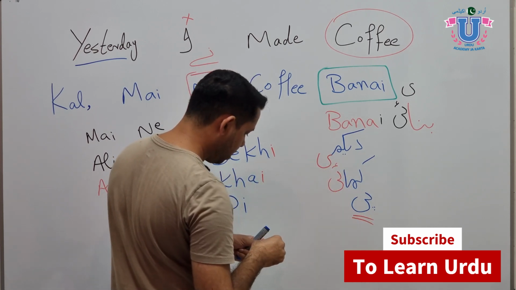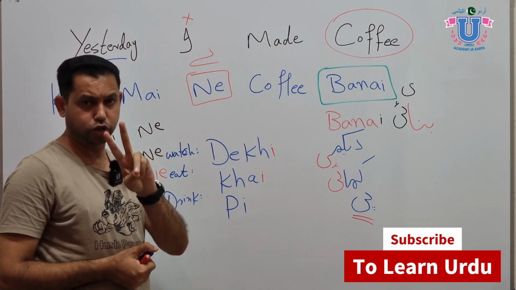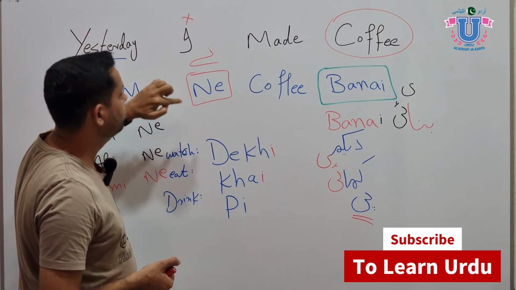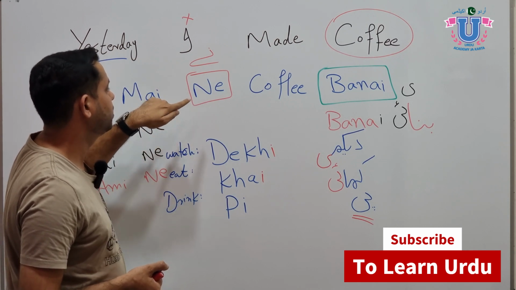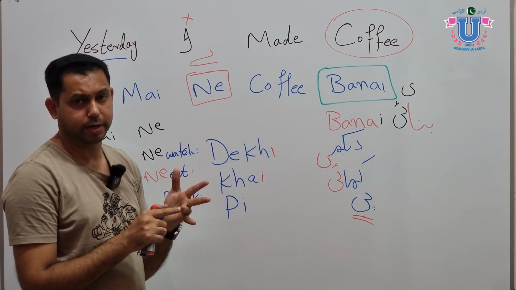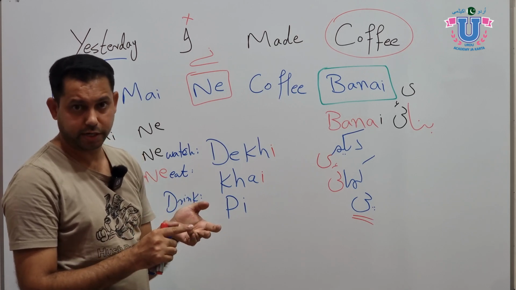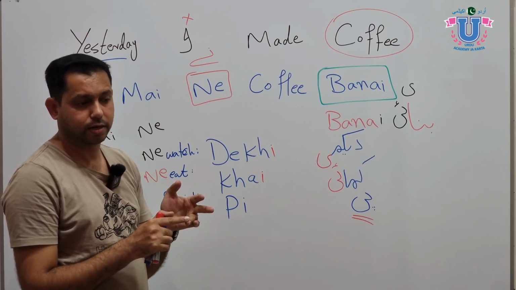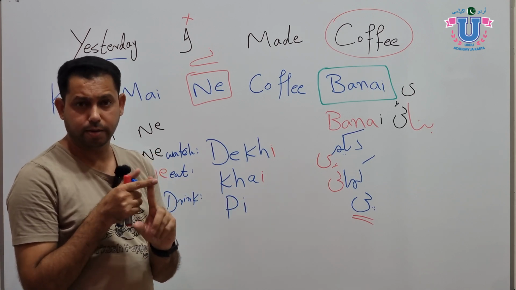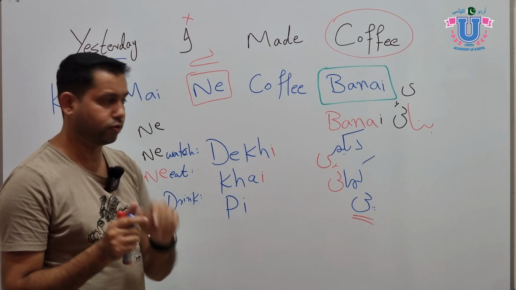Okay, now let's go over again the rules in the past tense, actually two, but one is another thing. First of all, use ne with the past tense. Always mark the subject with the article ne. Ali did something, Ali ne. We watched a movie, humne. Muhammad made coffee, Muhammad ne. Sarah ate pasta, Sarah ne. So always use ne with the subject: मैंने, अब्बू ने, दोस्त ने, अली ने, जेनिफर ने, हमने, आपने. Okay, that's point 1.